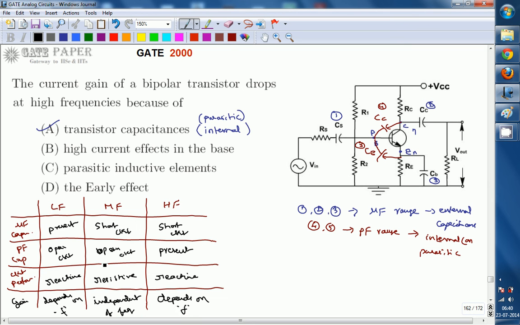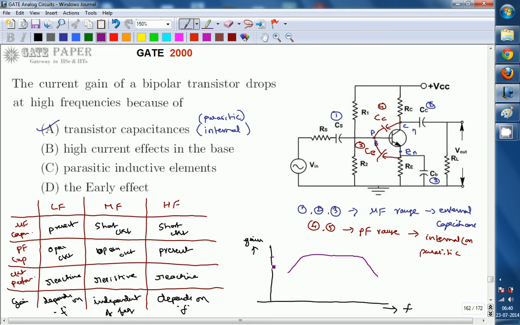So at low frequencies and high frequencies, we know that gain falls. The frequency response curve of a simple CE amplifier, a single stage CE amplifier, is going to be drawn in this way. This is gain versus frequency, which is nothing but the frequency response curve.